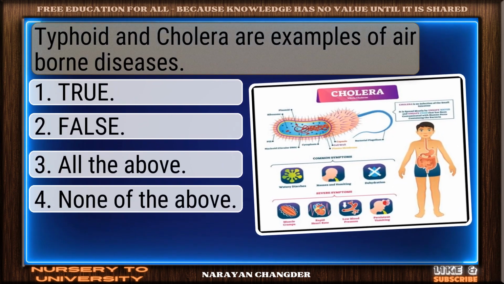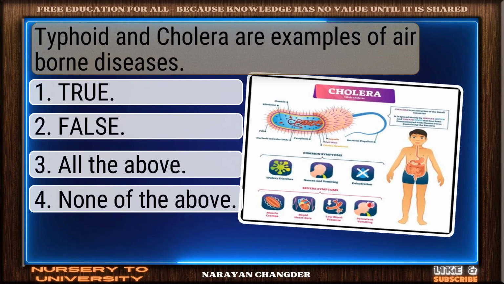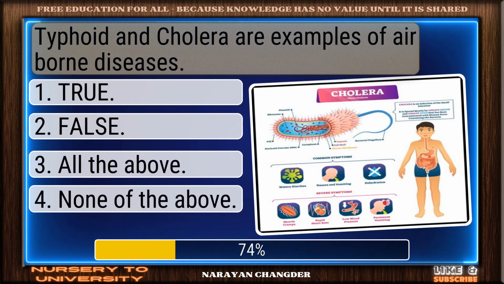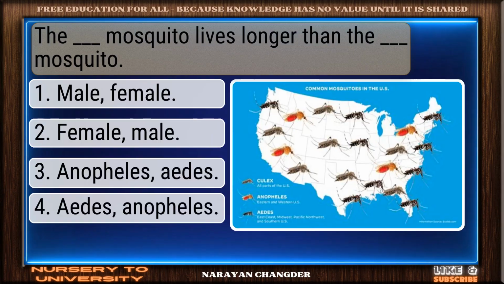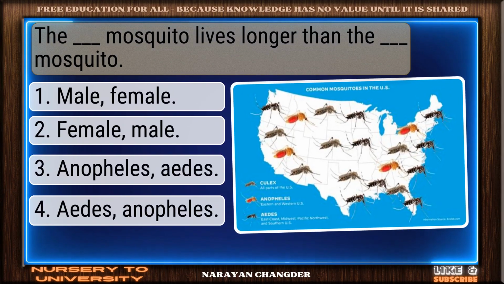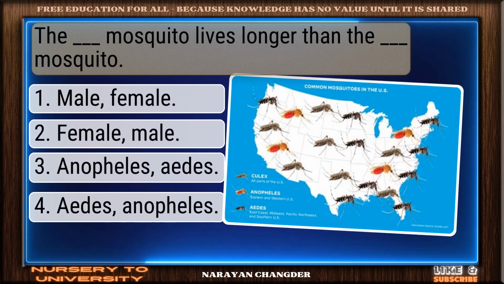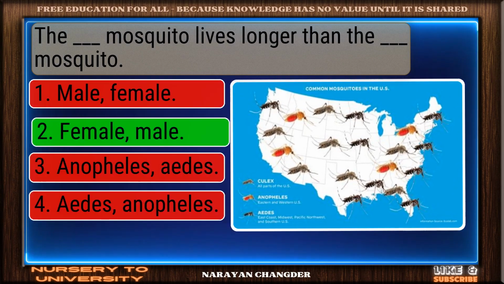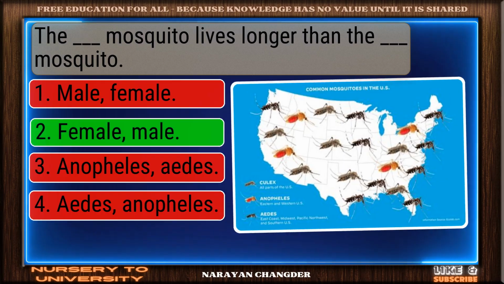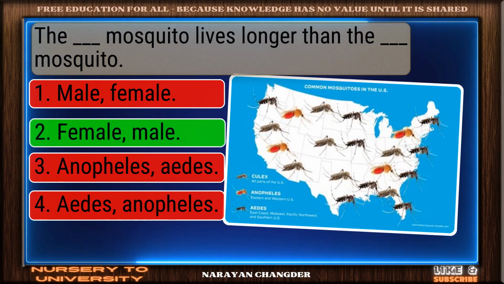Typhoid and cholera are examples of airborne diseases. Sharp thinking. False is the right choice. The dash mosquito lives longer than the dash mosquito. Well reasoned. Female, male is the correct choice.